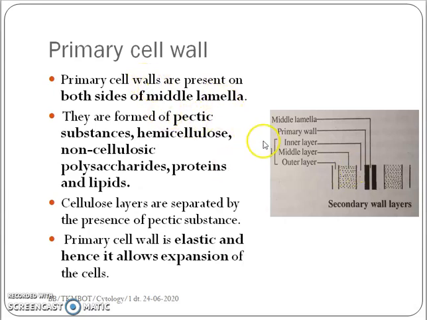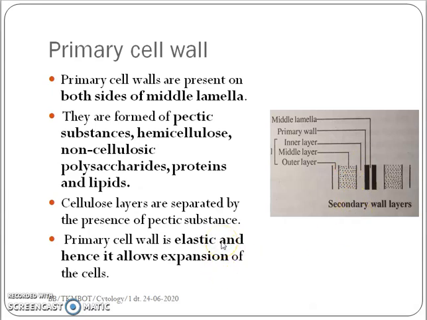The primary cell walls are present on both sides of the middle lamella, and they are formed of pectic substances, hemicellulose, non-cellulosic polysaccharides, proteins and lipids. In the primary cell wall, the cellulose layers are impregnated with pectic components.